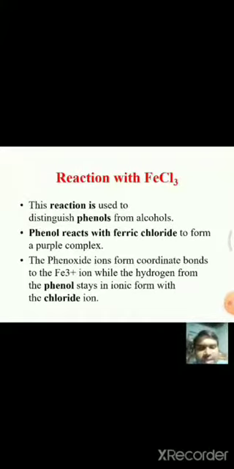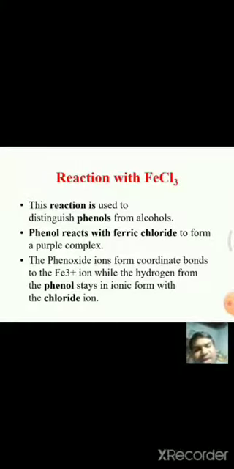Actually, in this azo-coupling reaction, the phenol reacts with benzene diazonium chloride. We get this benzene diazonium chloride by treating aniline with sodium nitrite and HCl at 0 degrees centigrade. Then this benzene diazonium chloride reacts with phenol in the presence of base, and it forms azo compound. This is azo-coupling reaction. Next, reaction with FeCl3.